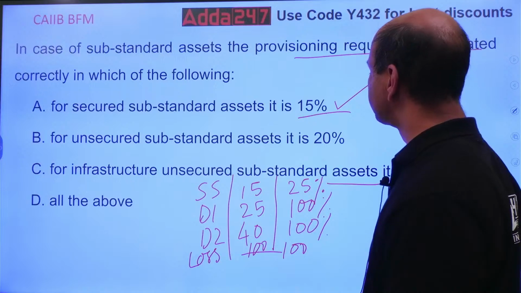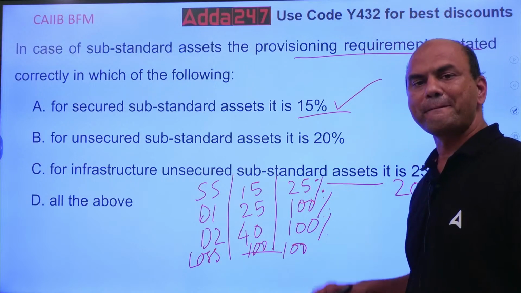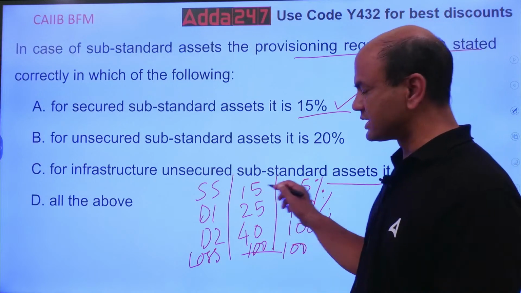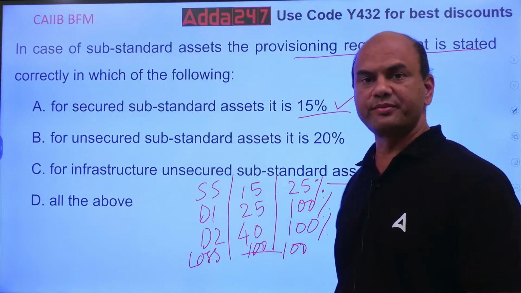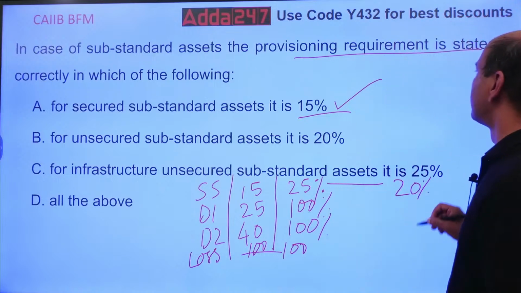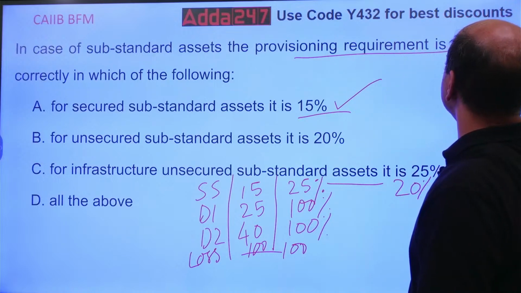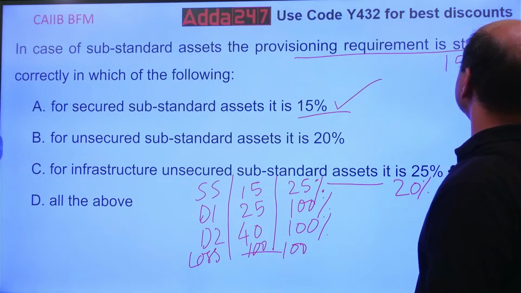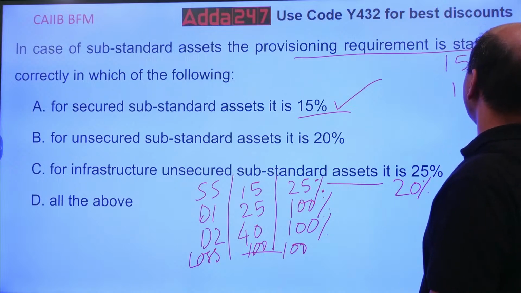Yeah. Lower the provisioning, higher would be the risk weight. Isn't it? So, it is what? 150%, 100% and 50%.